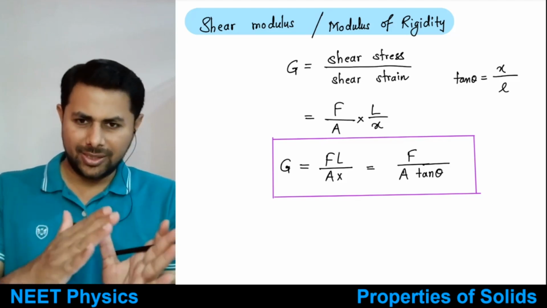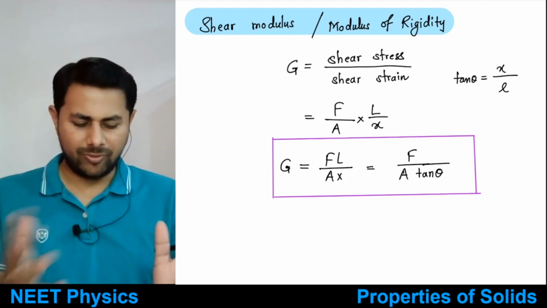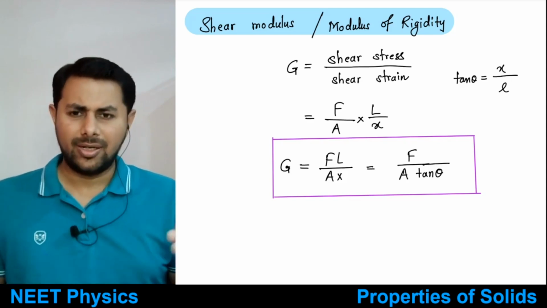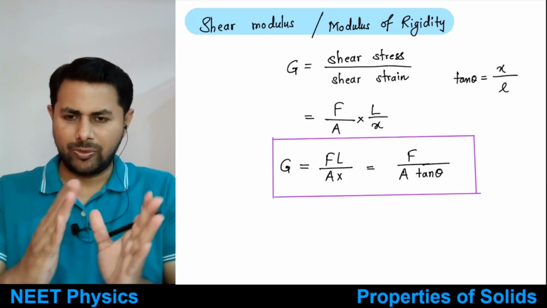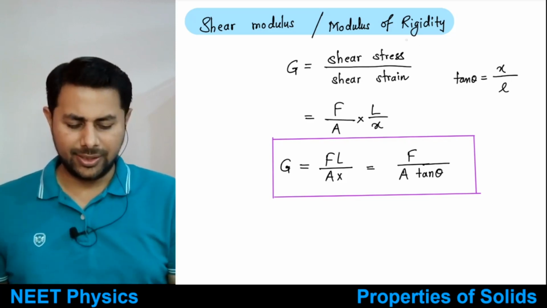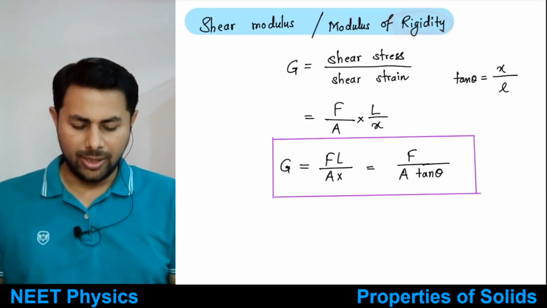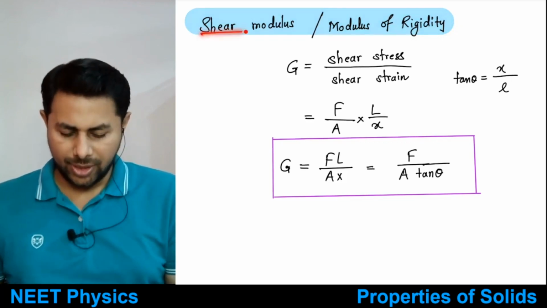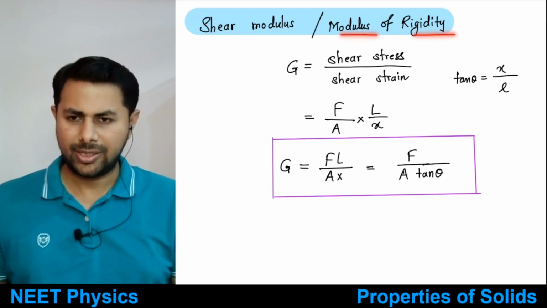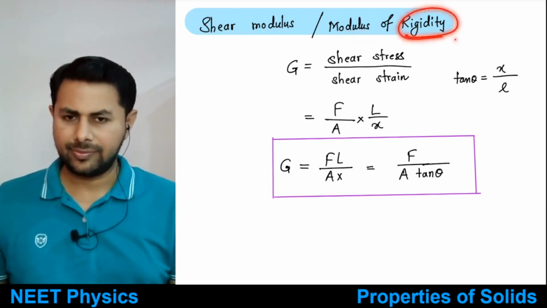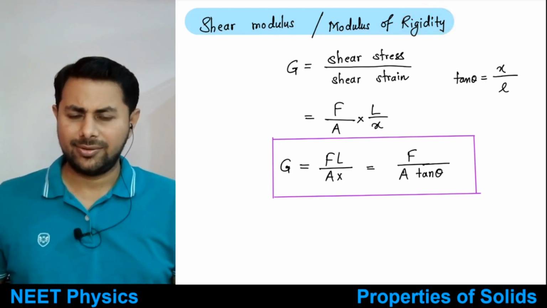So if you are changing the shape, what does that mean? It means that the body is not rigid, and the distance between molecules will change. That's why shear modulus is also known as modulus of rigidity. Is this clear? Why rigidity?